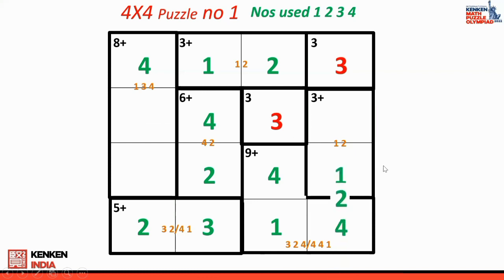Now my puzzle is almost over because I just need to fill these two grids by the missing number. Now you see that the whole puzzle you have completed. Now you need to check whether any numbers are repeated in each row, each column. No numbers are repeated. This means that my puzzle is correct.